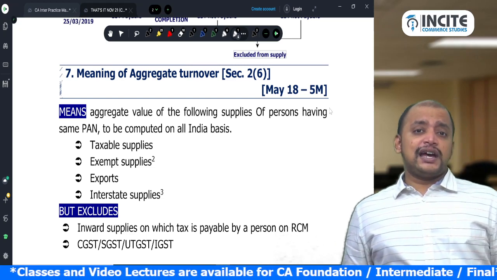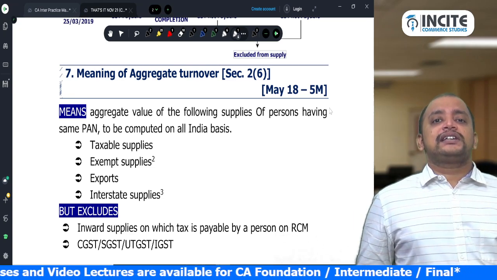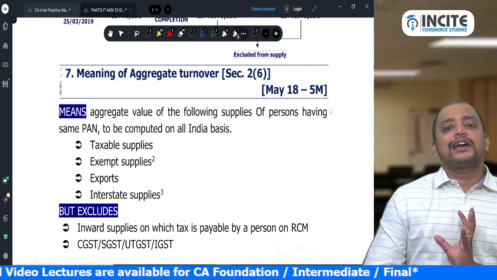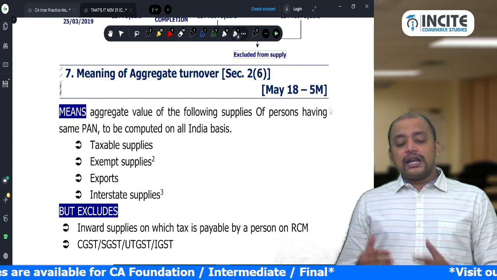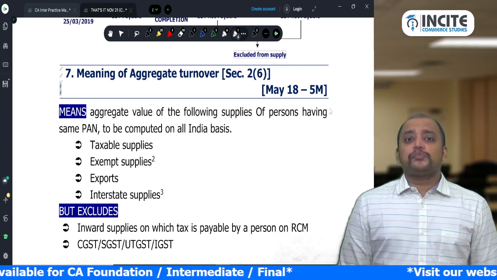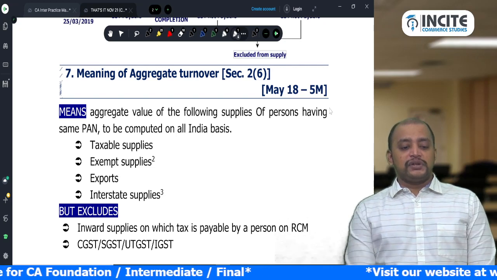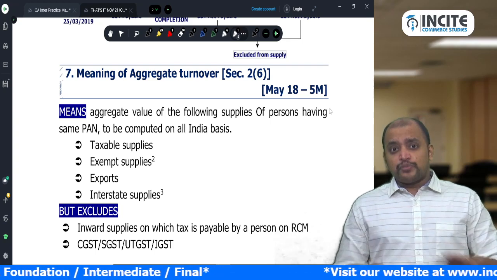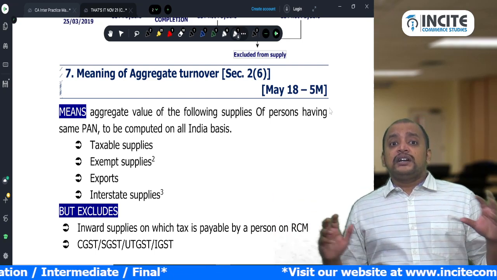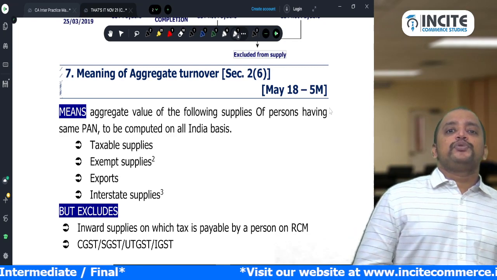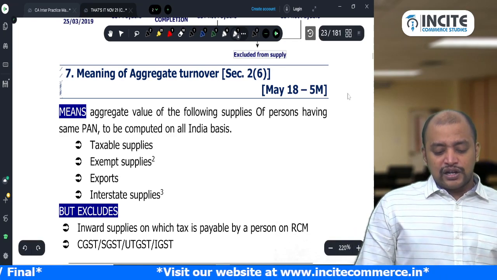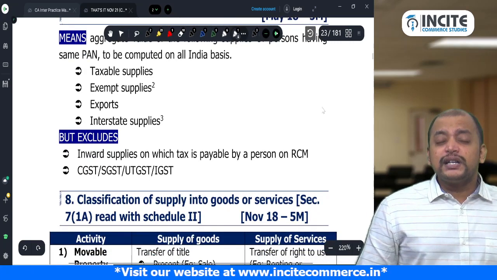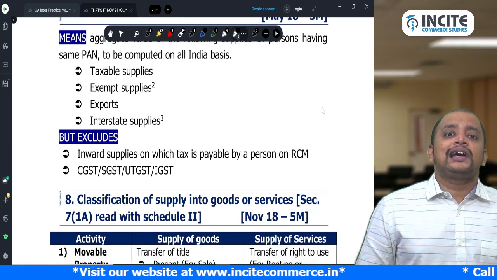This is asked as a theory question, and it can also be asked as a practical question in the exam. So what is the meaning of aggregate turnover? Aggregate turnover includes taxable supplies, exempted supplies, non-taxable supplies, everything, exports, interstate supplies. And remember, aggregate turnover is always computed on an all India basis. And this aggregate turnover excludes inward supplies on which GST is payable under RCM.